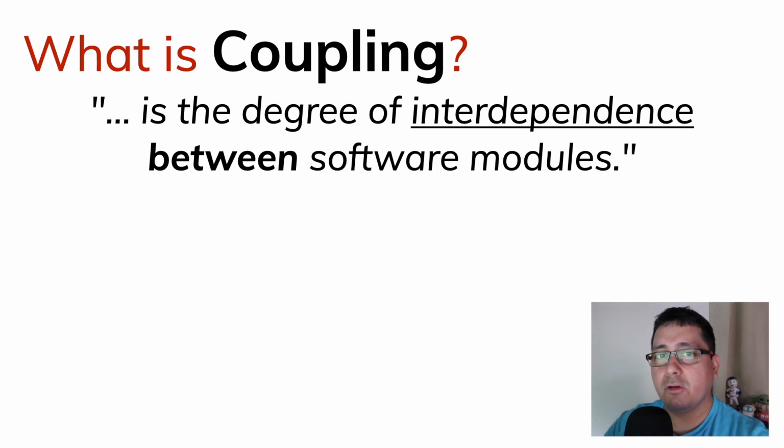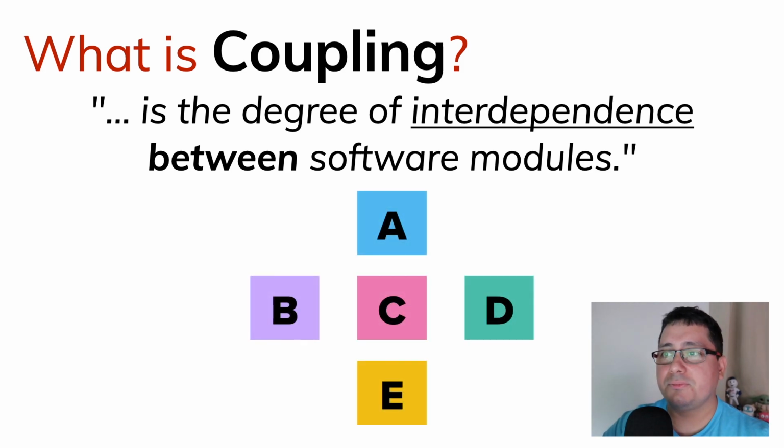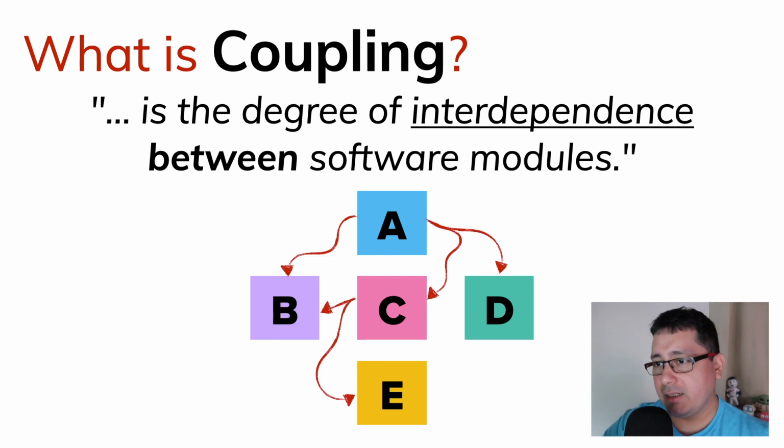But inside those Go modules, as you may know already, there are different packages. So the degree of interdependencies between software modules: what this means is that if there is a package A that depends on B, C, D, and C depends on B and E, there is an interdependency between those different packages. That's the degree of interdependence that we're calling coupling.